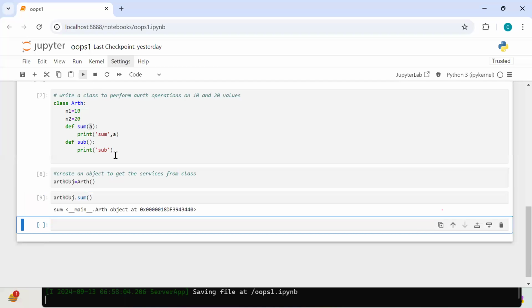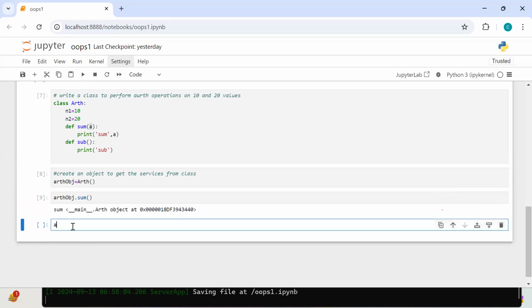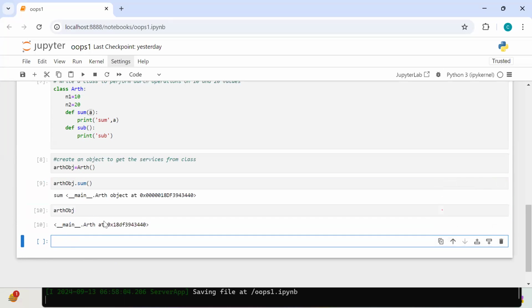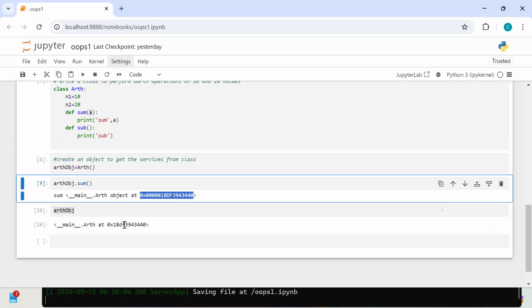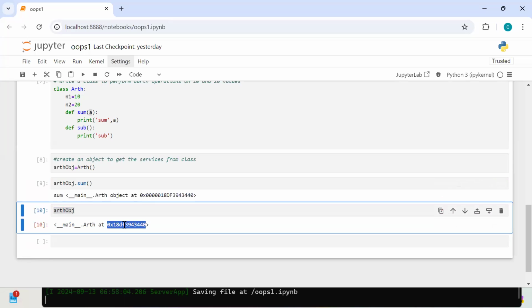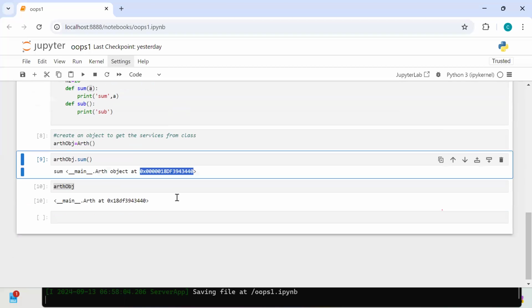Whenever you print that reference, sum is my text. What is my A? What is my A? My A is an Arithmetic object, or not. See this address, whatever you created. That address only you can see here, like 18DF394. Yes or no?